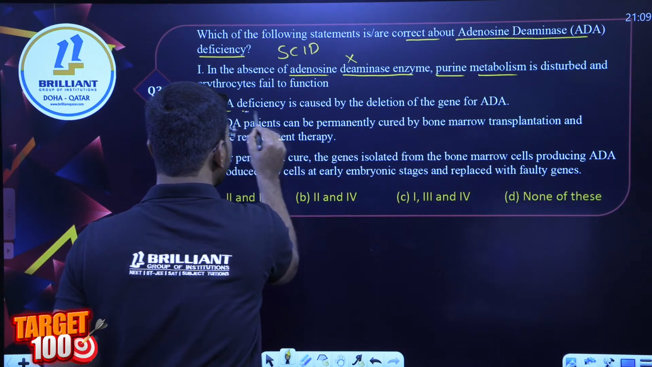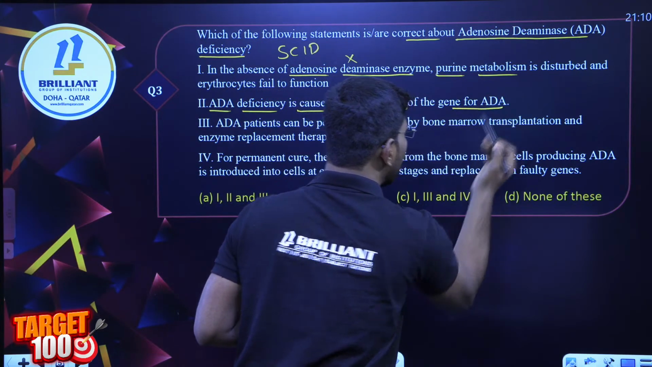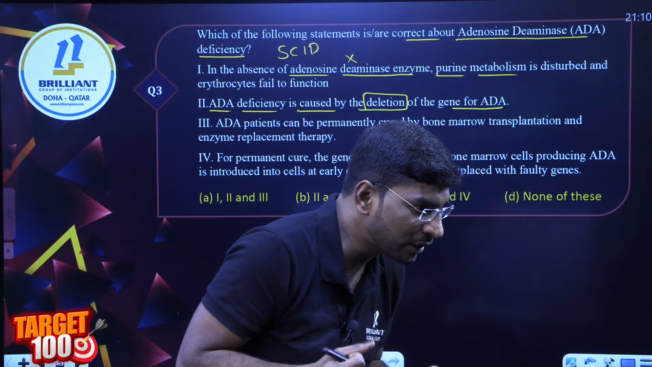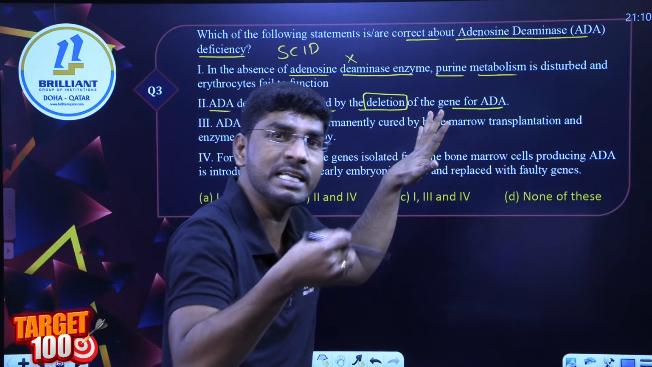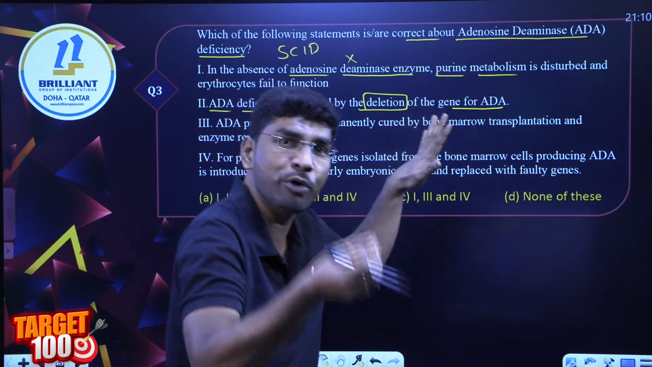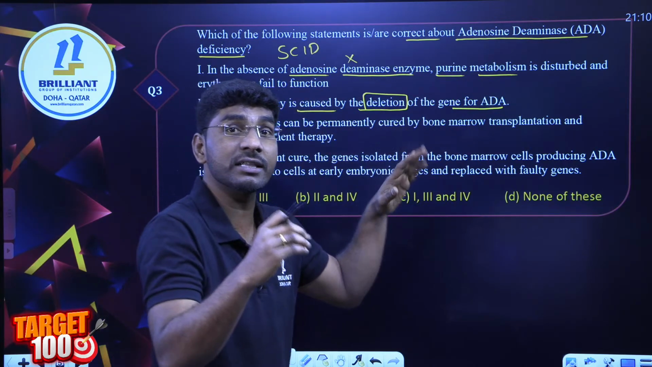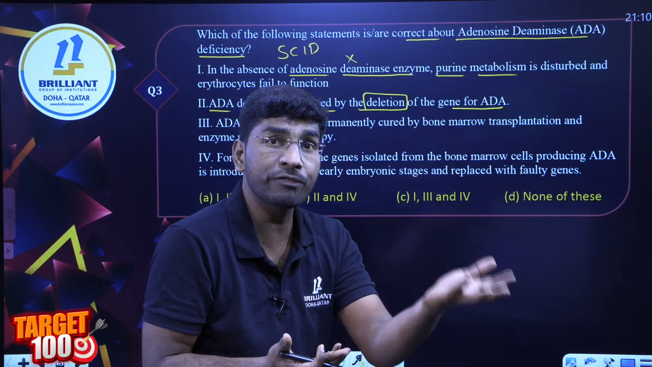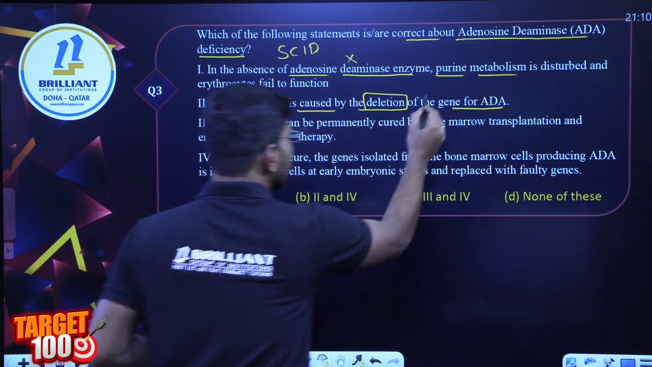Now, ADA deficiency is caused by the deletion of a gene for the ADA. Is this statement correct? Ganga, what is the right answer? The second statement is right or wrong? Deletion or addition, or is it a point mutation? Yes sir, it is a deletion. The gene is completely deleted. There is no gene to code for the adenosine deaminase enzyme. So it is a deletion. Fine, so this statement is correct.